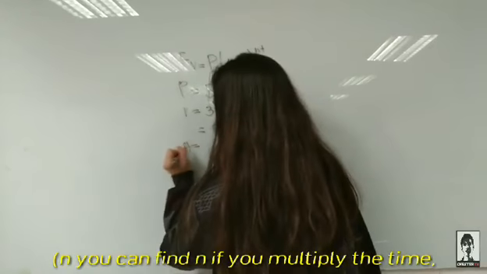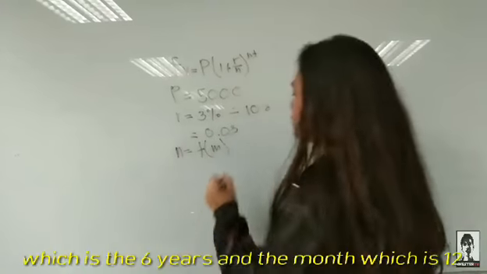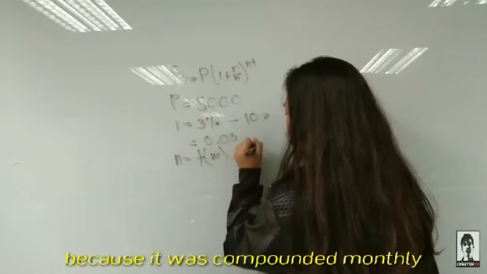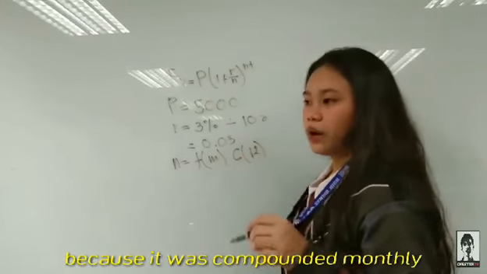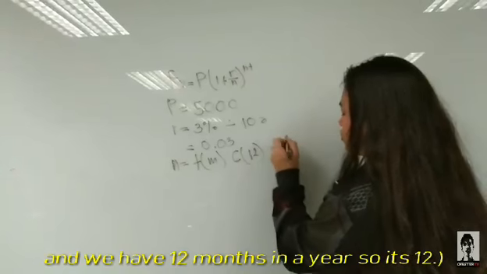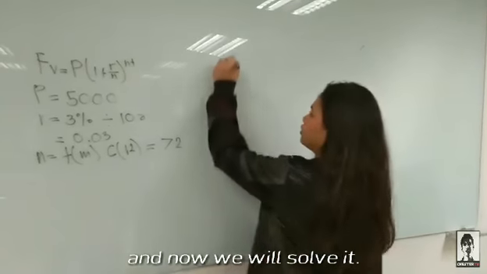N times T is the time, which is 6 years, times 12, because it is compounded monthly, and 6 times 12 is 72. And now we will solve it.